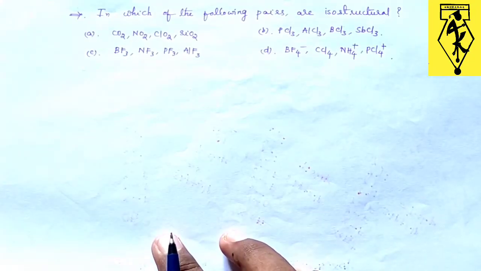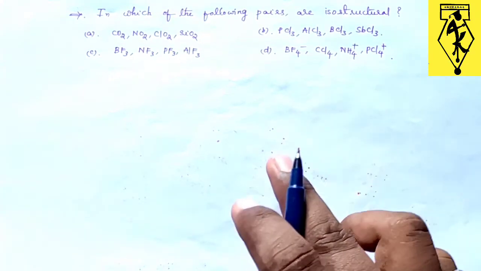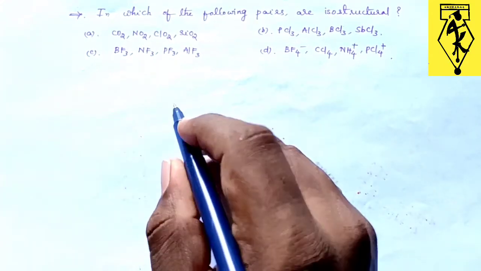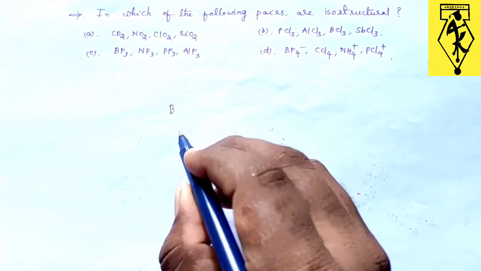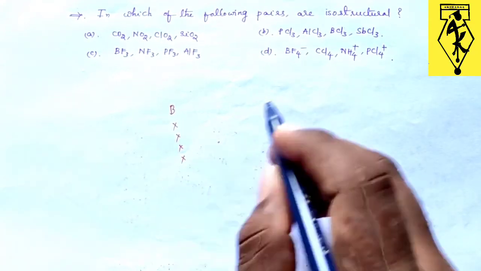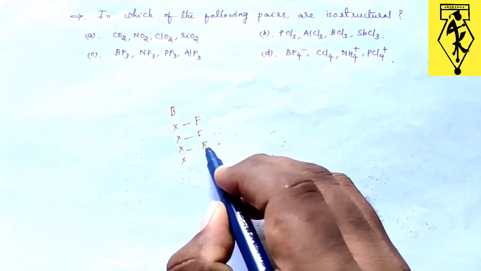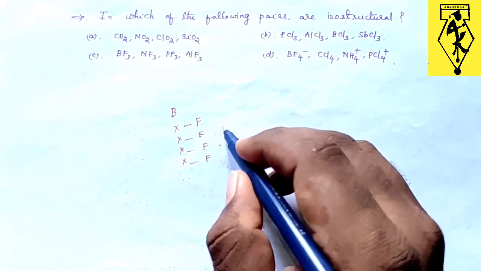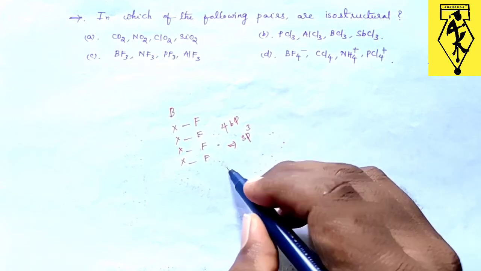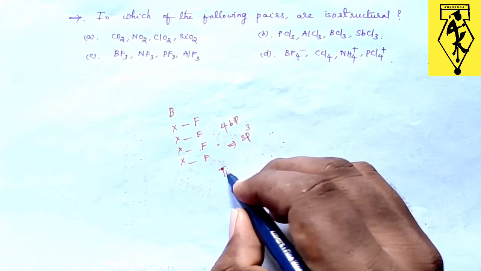Let us discuss this question. In which of the following pairs are isostructural? So to be isostructural, they should have the same hybridization. Let us discuss option D. In option D we have boron. Here boron generally will be having 3 valency electrons. Due to the negative charge on BF4, we need to add one more extra electron here. So fluorine, we have 4 fluorine atoms. So here I have totally 4 bond pairs. So the hybridization will be sp3, and that shape or structure will be tetrahedral.